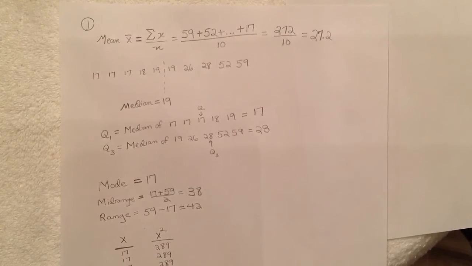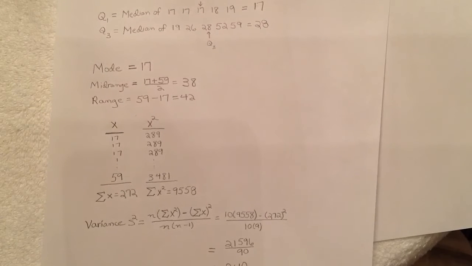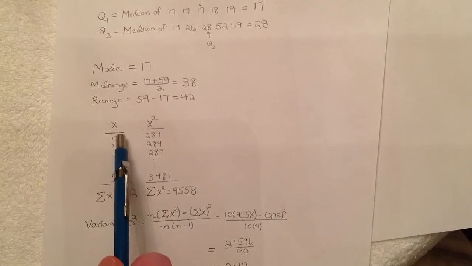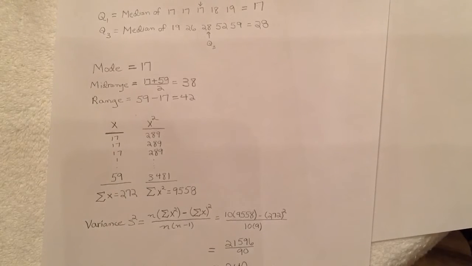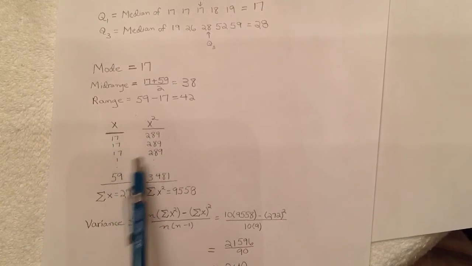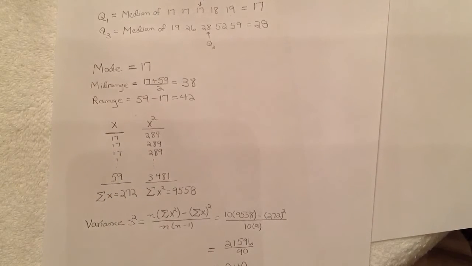And in terms of the variance and the standard deviation, for the items that we need, we need the values x, everything listed from 17 all the way up to 59, everything else between, and also listing the squares of the values. 17 squared is 289, 59 squared is 3481, and adding in the other squares, we come to a grand total where the sum of the squares is 9558, and the sum of all the billions among the 10 wealthiest individuals is 272.